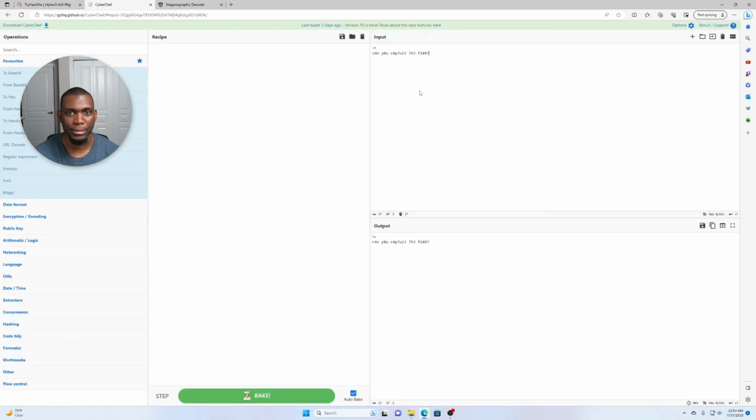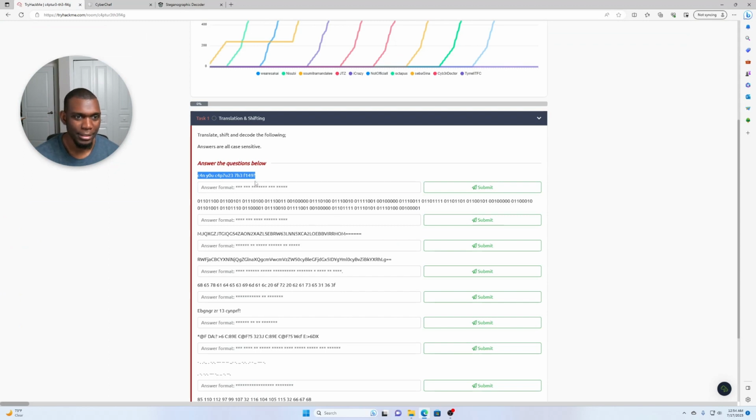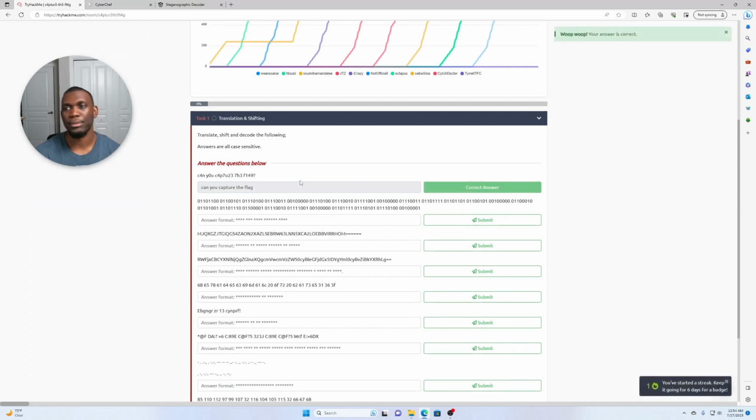All right, we're just gonna go here. Can you capture the flag? I don't know, can I? Is it the same thing? I think it is, so I think I can just do, can you capture the flag? This one is decoding leet speak, which is basically just making it harder for people to regularly read. So like maybe you don't notice that it just says flag, right? Things of that nature. Can you capture the flag? I got it.